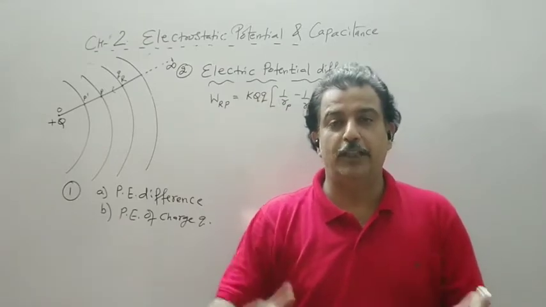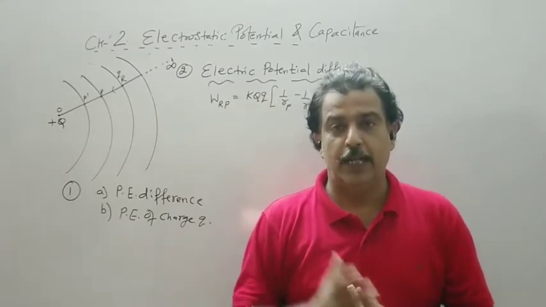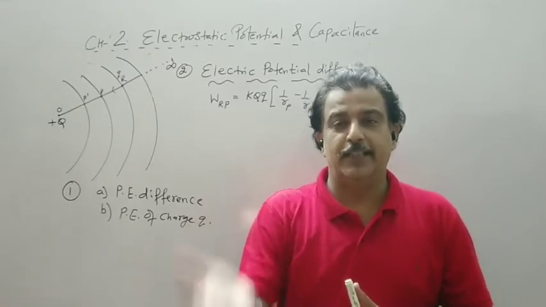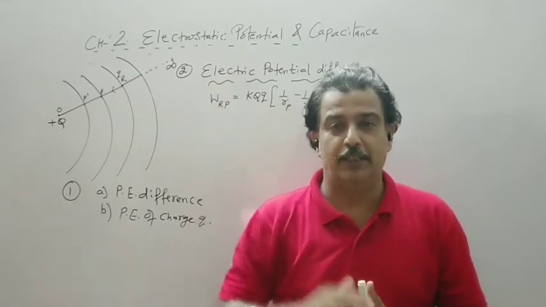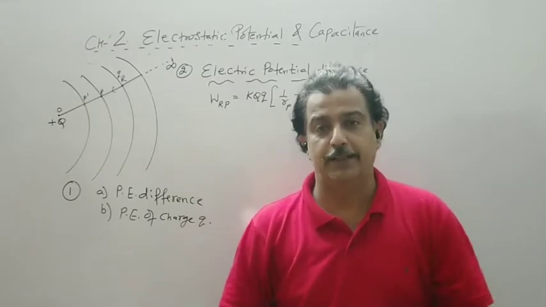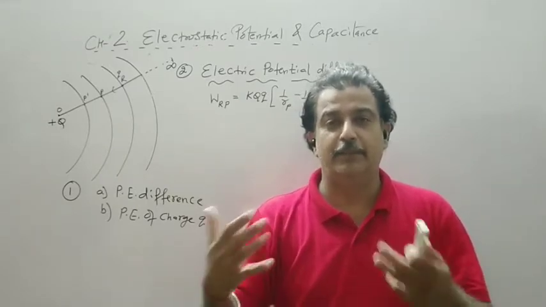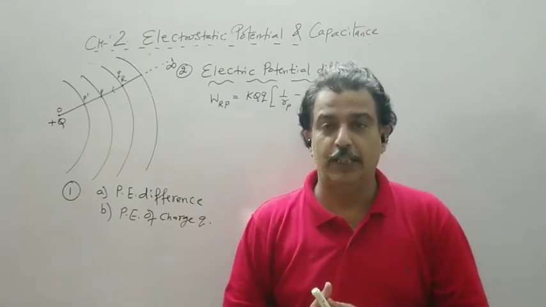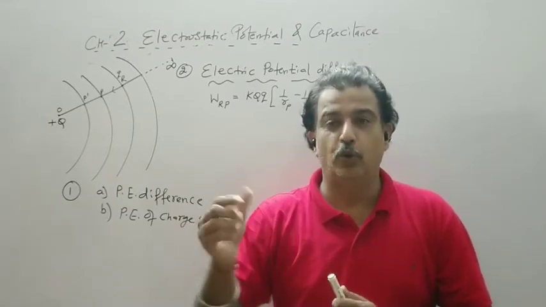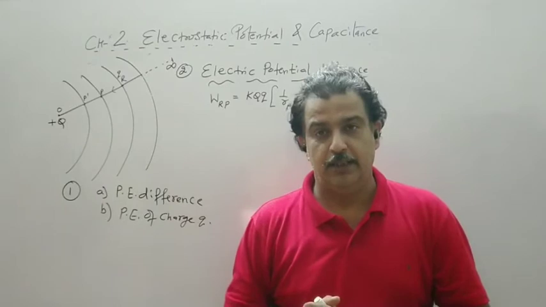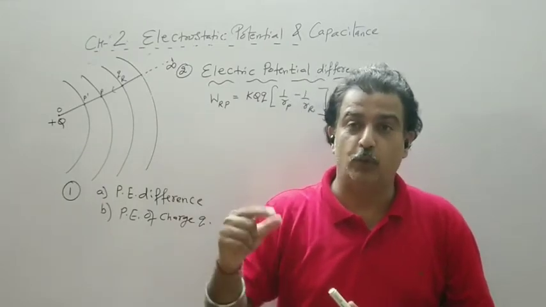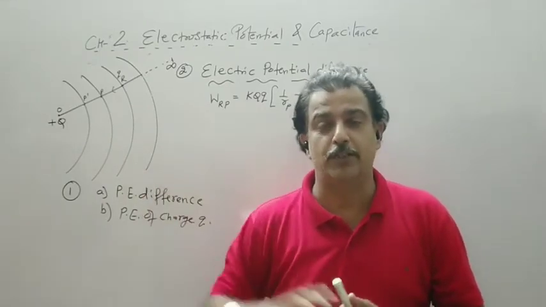So if the body is 2 kg and I have to raise it to the same height, say 5 meter, then I have to spend double energy. If it is 3 kg, 3 times the initial. So that was joule per kg, and it was known as gravitational potential.